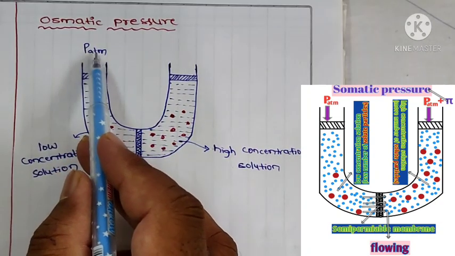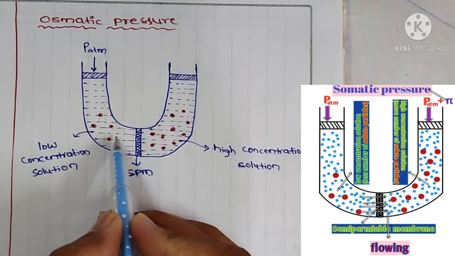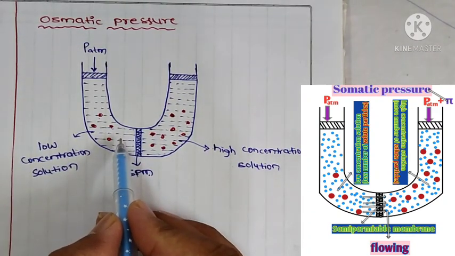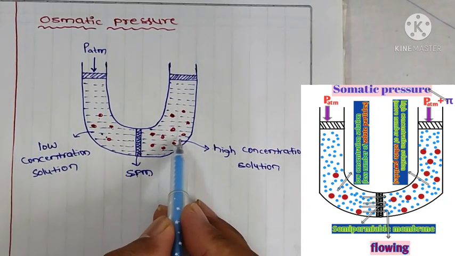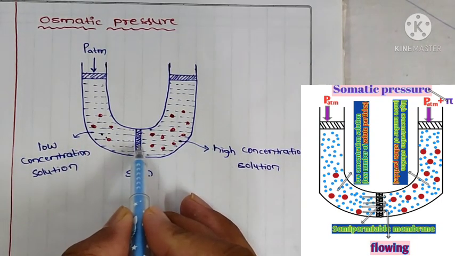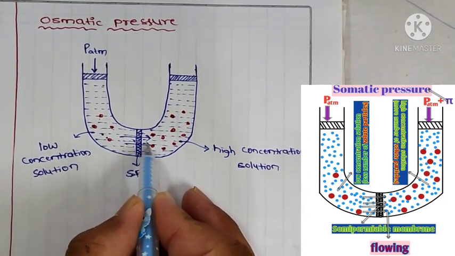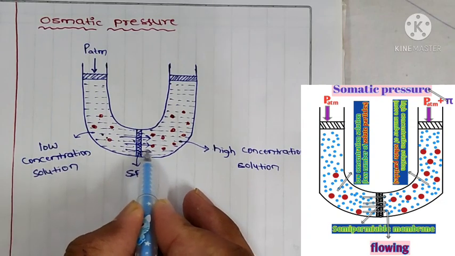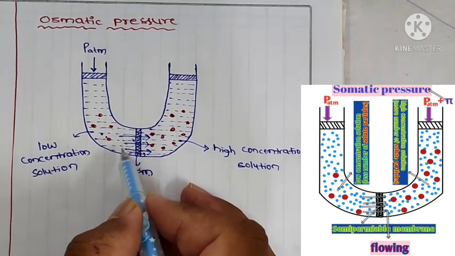P is the atmospheric pressure applied, and here the solvent particles flow from low concentration area to high concentration area through the semi-permeable membrane, and this phenomenon is called osmosis.